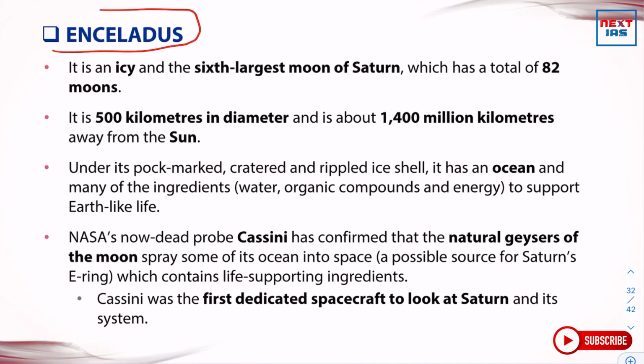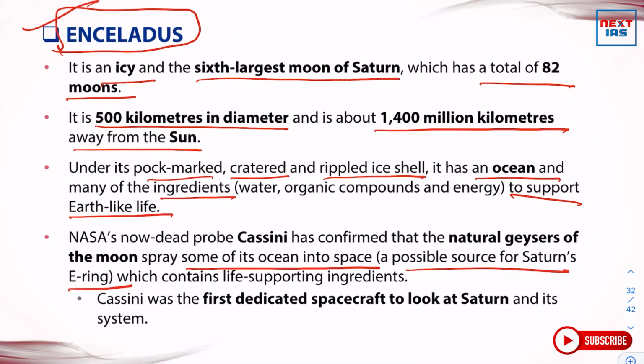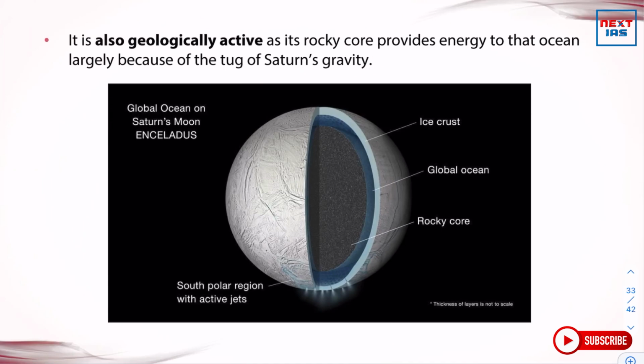Then the next topic is Enceladus. What is it? It is an icy and sixth largest moon of Saturn, which has a total of 82 moons. It is 500 kilometers in diameter and is about 1400 million kilometers away from the sun. Under its pock-marked, cratered, and rippled ice shell, it has an ocean and many of the ingredients to support Earth-like life. NASA's now dead probe Cassini has confirmed that the natural geysers of the moon spray some of its ocean into space, a possible source of Saturn's E-ring, which contains life-supporting ingredients.